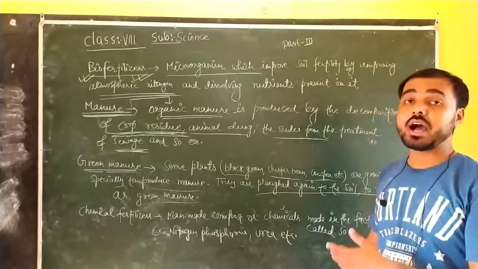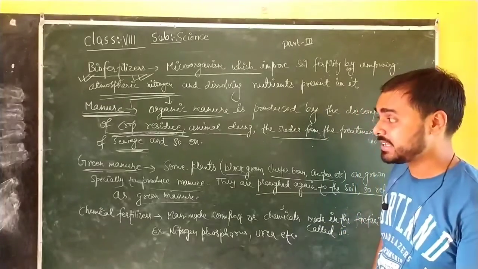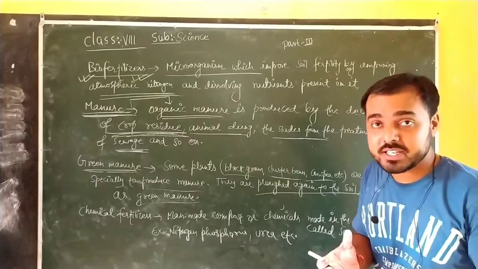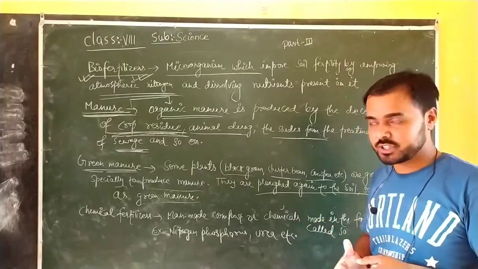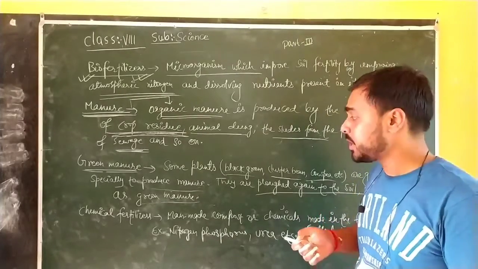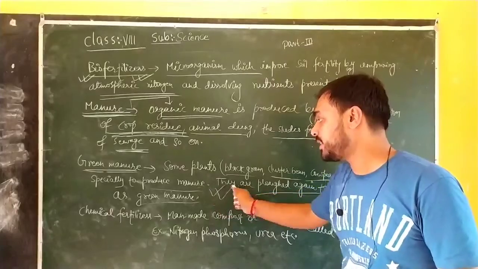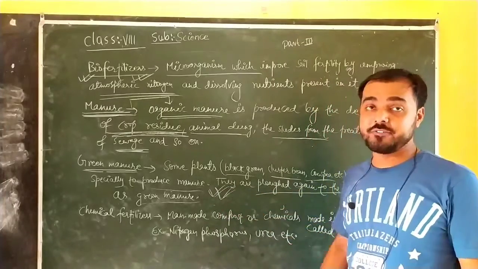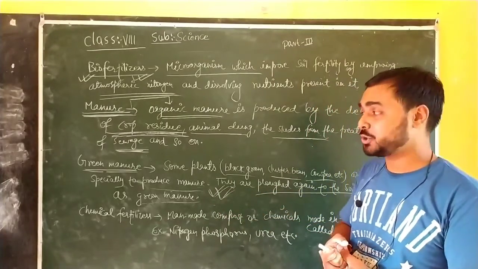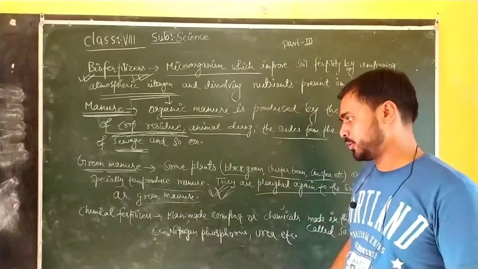When you are cultivating the crops, you can spread these in the field, and they are very fruitful for the plants growing around.